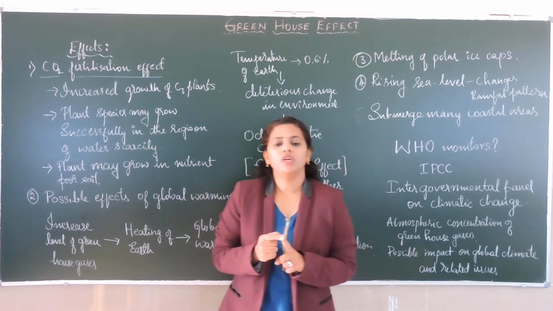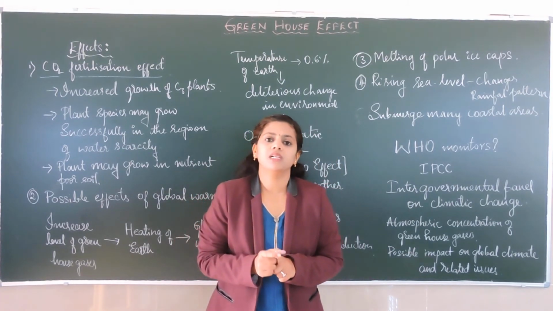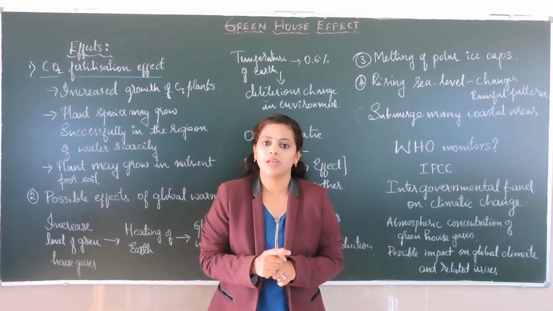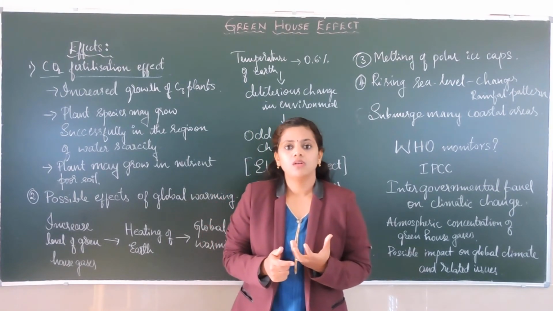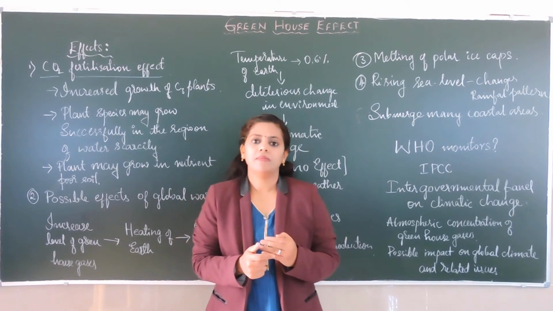First of all, we know that the raw materials for photosynthesis are carbon dioxide, water, light and so on. So carbon dioxide is one of the raw materials.